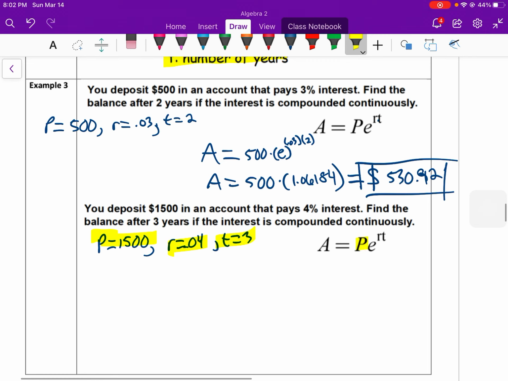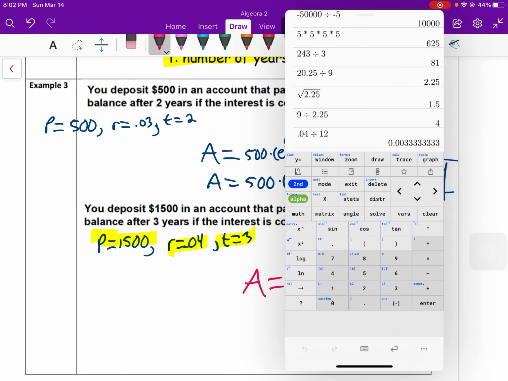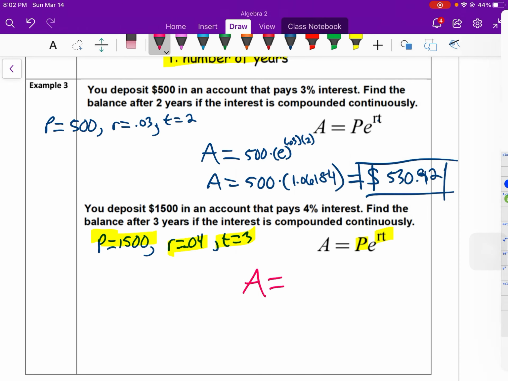P, R, and T are getting plugged in for P, R, and T. And E is a number on your calculator. Let's see if I can use the one off to the side with E. There it is, I do see it. Okay, so A equals 1500 times E raised to the 0.04 times 3 power.